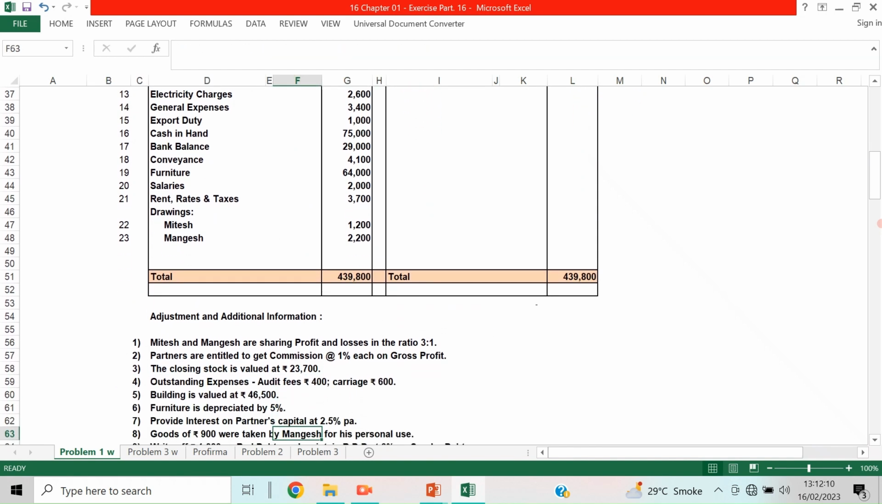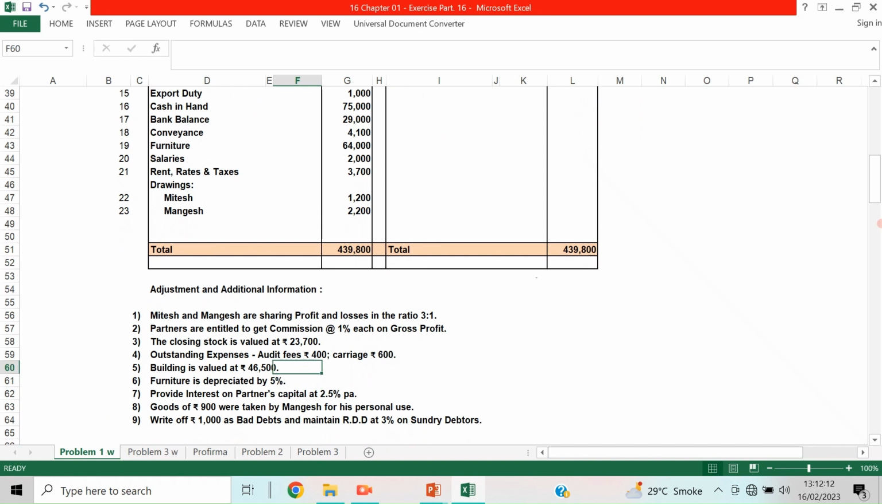Now we have to pass the adjustment entries, each adjustment entry. See, what we have to do, first we have to close the trading account. Before closing the trading account, you have to see whether there are any adjustments related to the trading account. Okay, so first closing stock, this comes to the trading account.